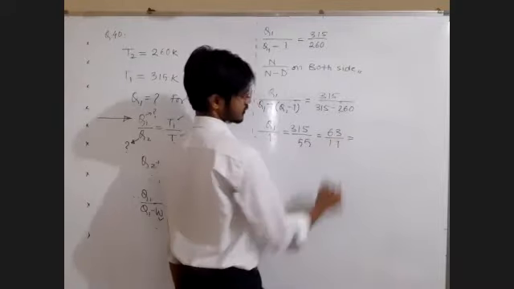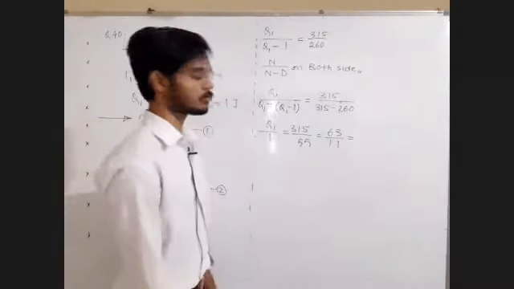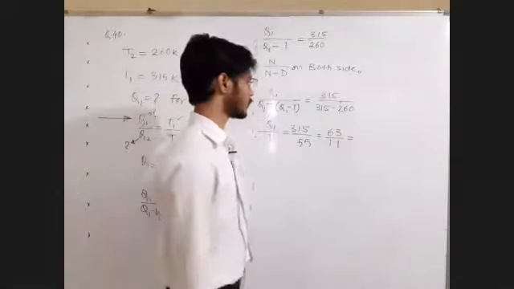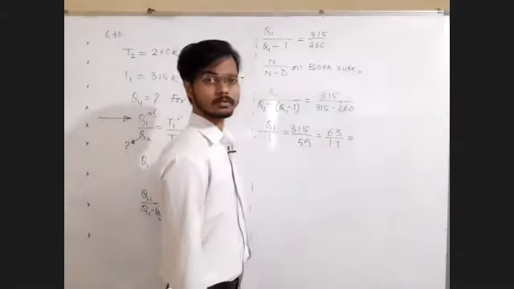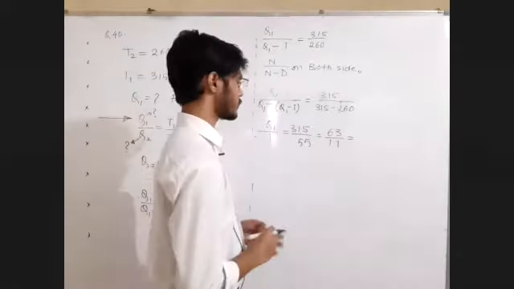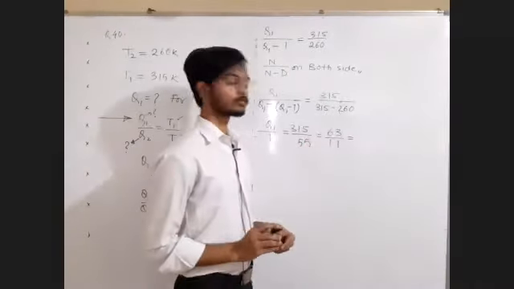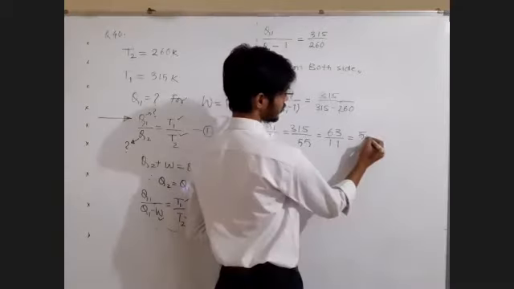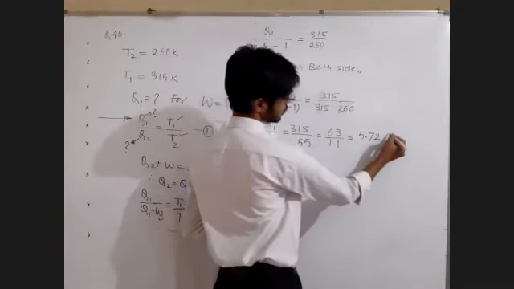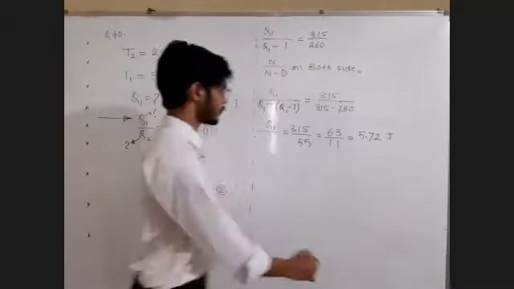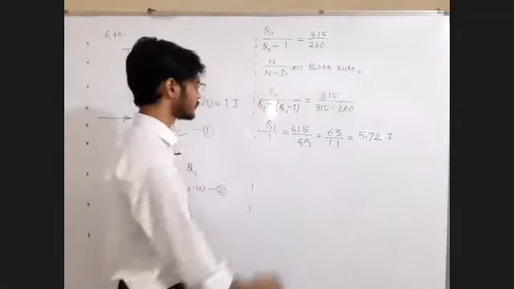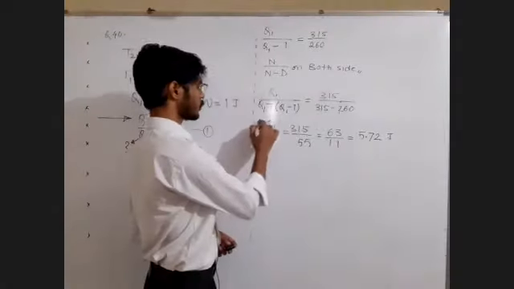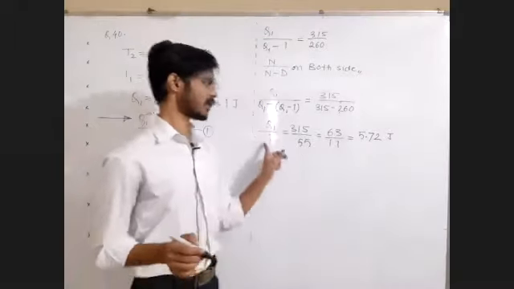Can you just tell me what is this? 5.72 joule. Check if I am right or wrong. So you got why I did this? I directly got Q2.